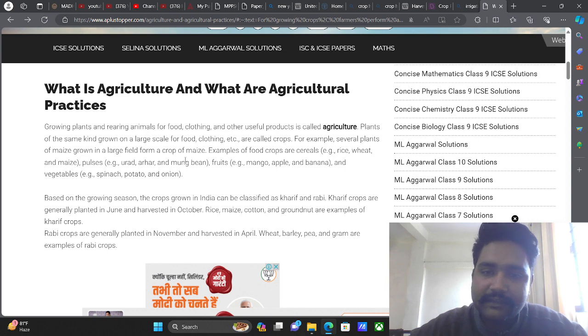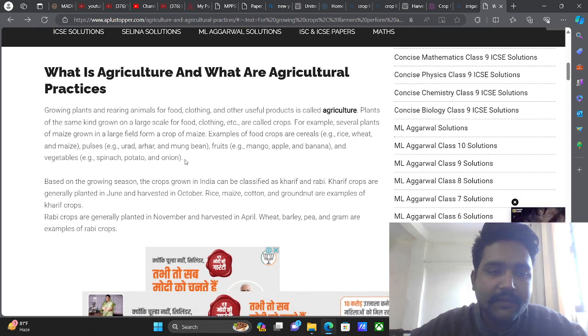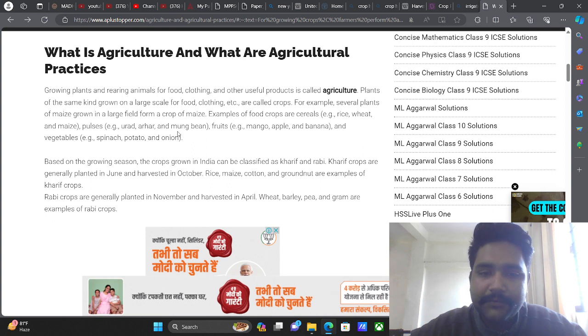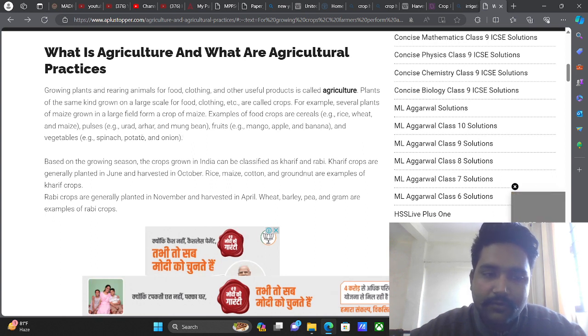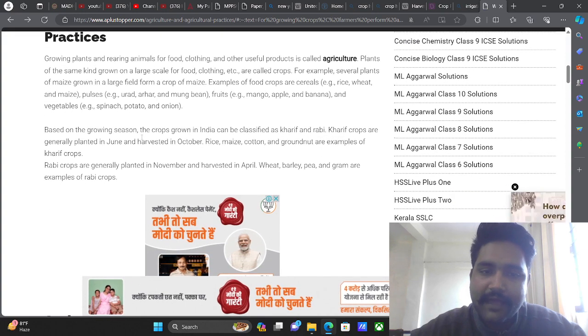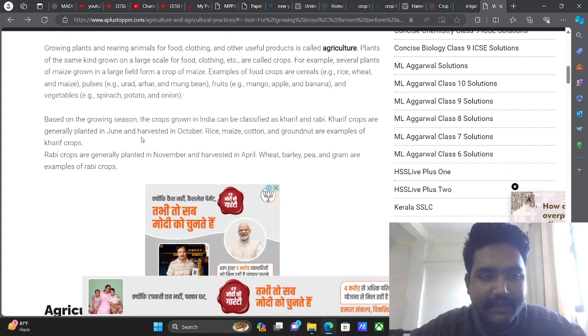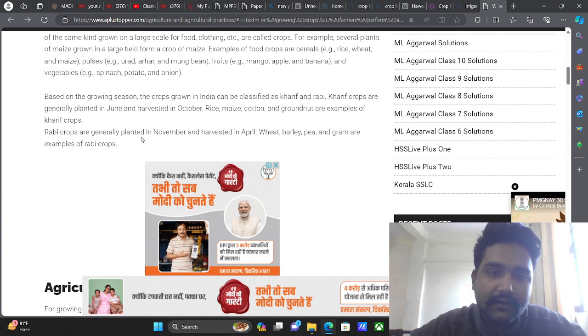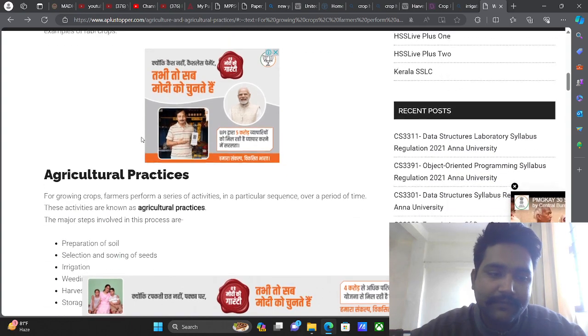Plants of the same kind grown on a larger scale for food, clothing, etc. are called crops. For example, rice, wheat, and maize, pulses such as urad, arhar, moong dal, fruits such as mango, apple, and banana, and spinach, potato, and onion. These are exactly the agriculture crops that are grown by the farmers.